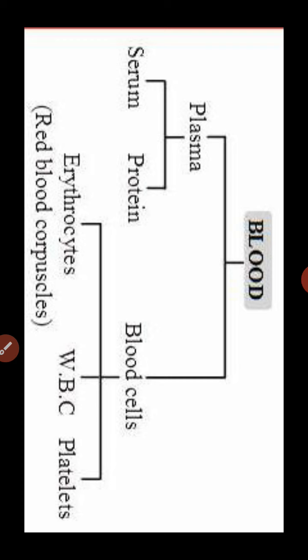Platelets form a network of threads, and due to this the blood stops and clots. It helps to stop bleeding from the body. If it were not there, blood would keep coming out from our cut or injury and we would die.